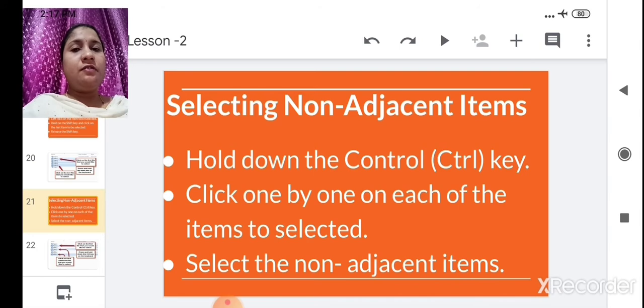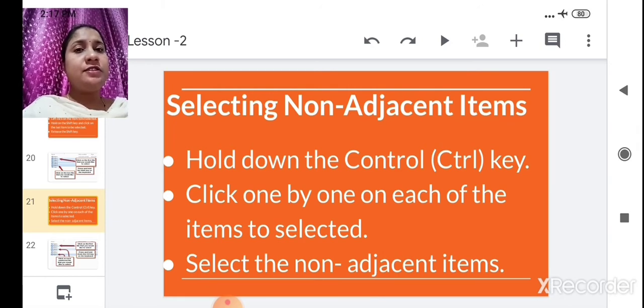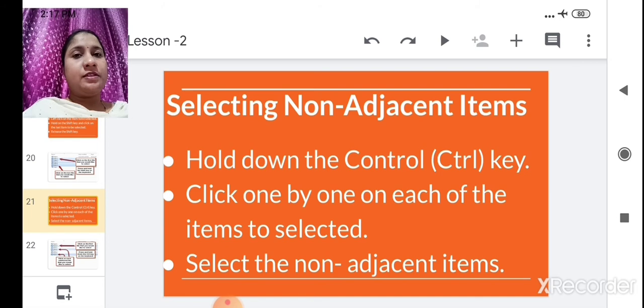By using the Shift key we click the first and the last, so all the items are selected. But here in non-adjacent, by using Control we have to select which one we want. Only English, then click on English, holding the Control key. And if you want English and Hindi, then you click on Hindi. Only English and Hindi will be selected.